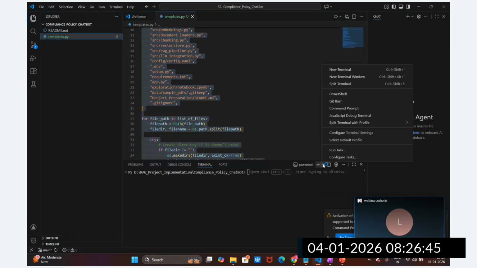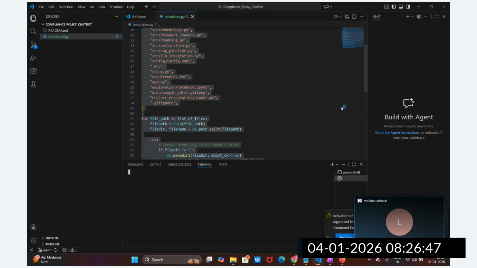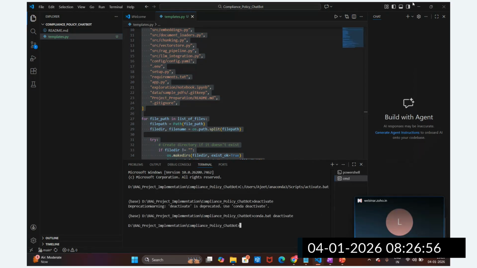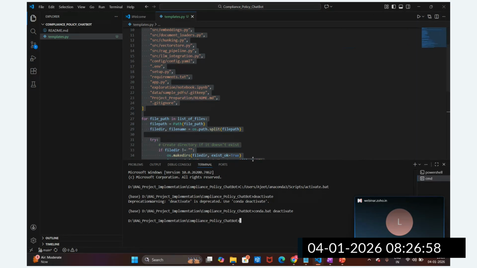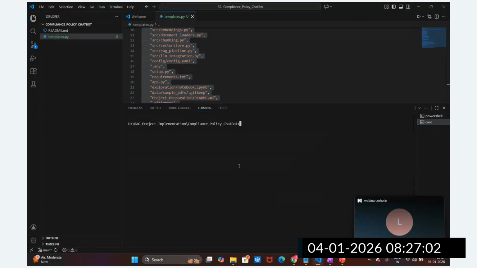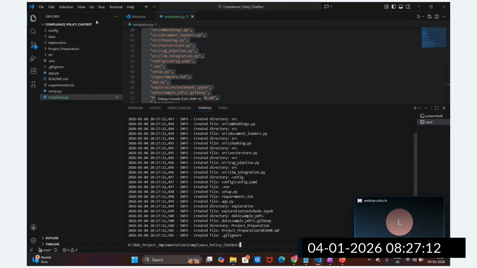Select the command prompt. Let me deactivate this. All right, now I'm going to execute this again. I have cloned this repository, and now I'm going to create the files and folders with the template.py file. Now you can see these files are created, guys. All the files and folders are created.